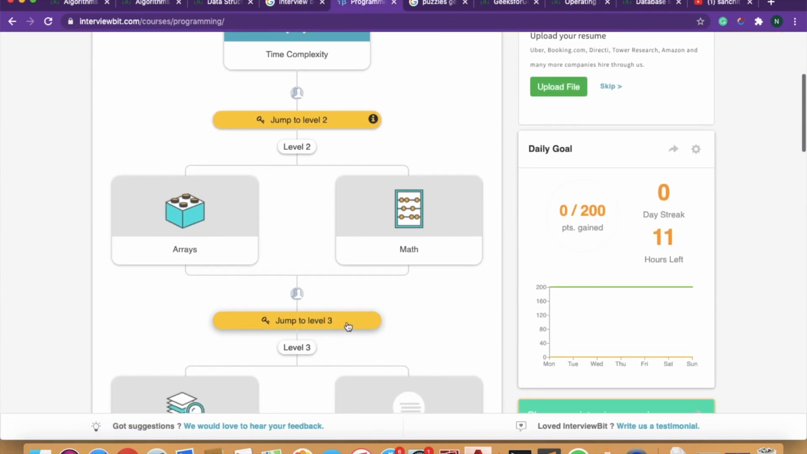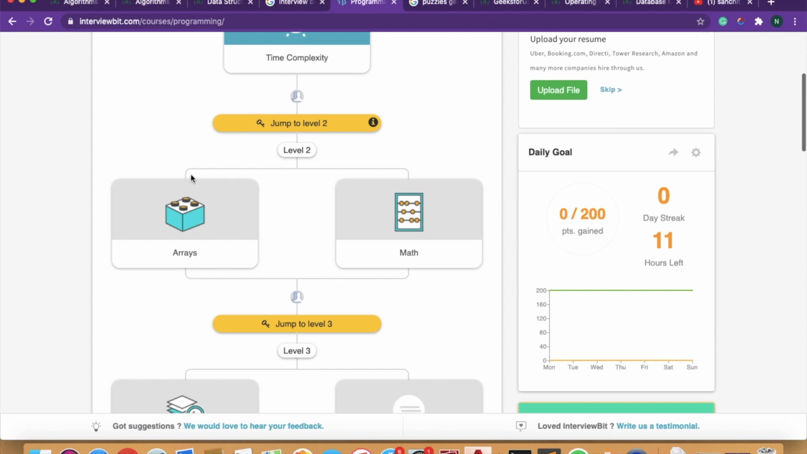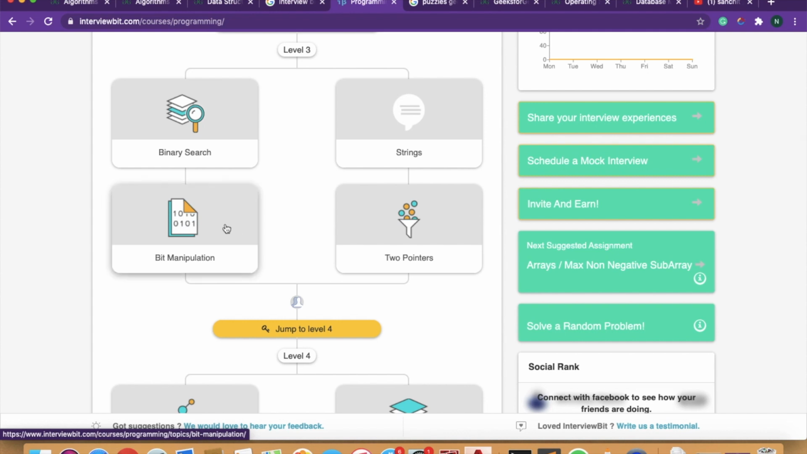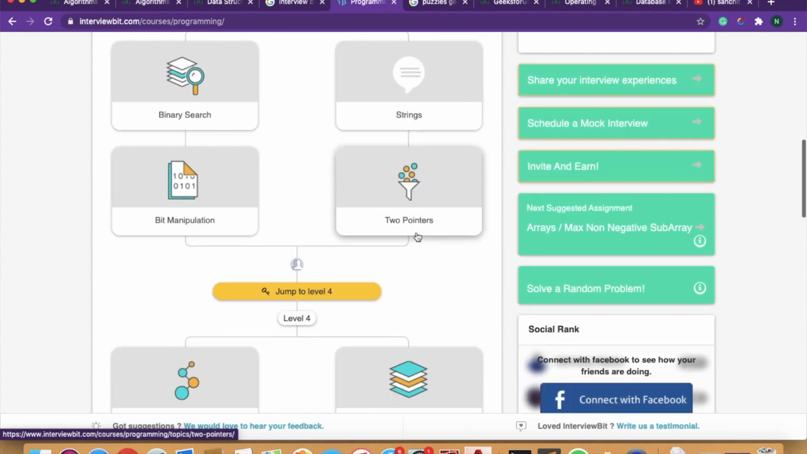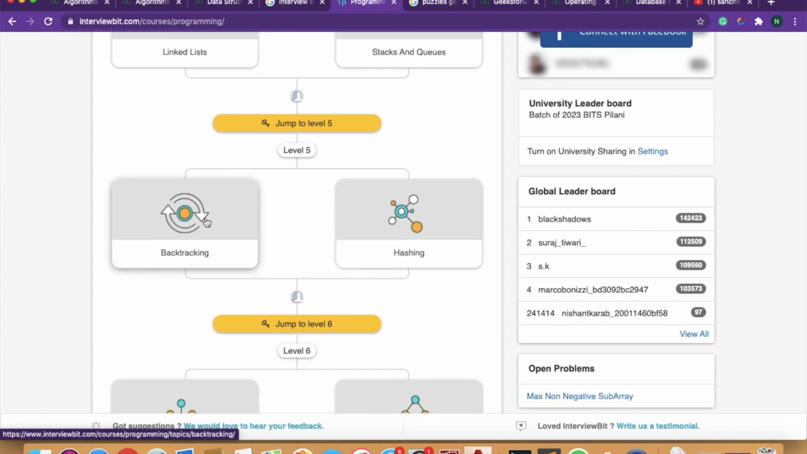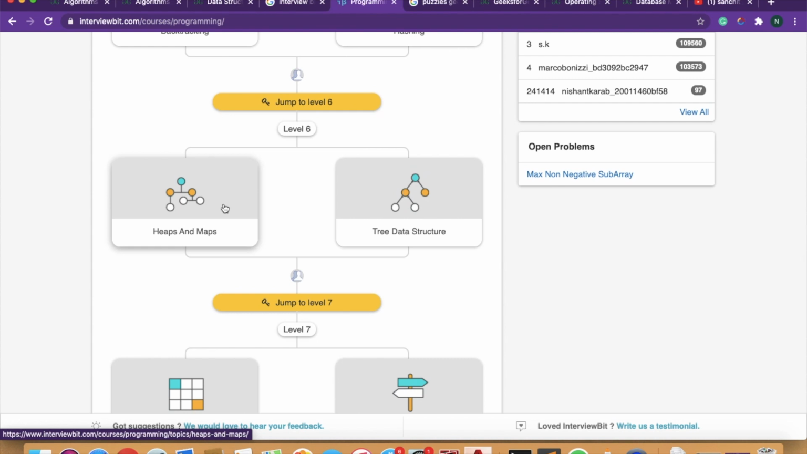So what you will be doing here is starting from arrays. Okay, from arrays, math, binary search, string. This not required. Two pointers you will be doing. Linked list you will be doing. Stacks and queues you will be doing. Backtracking you will be doing. Hashing you will be doing. And this is not required.